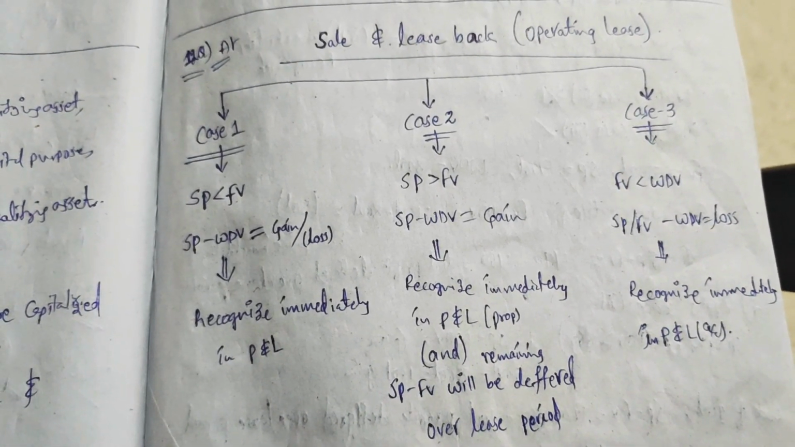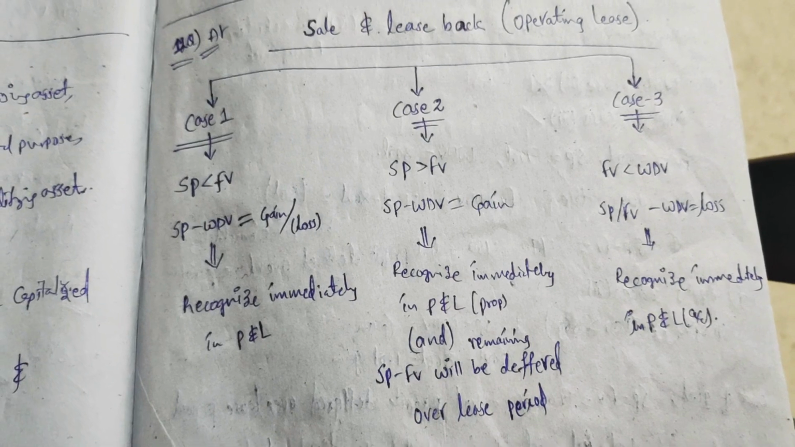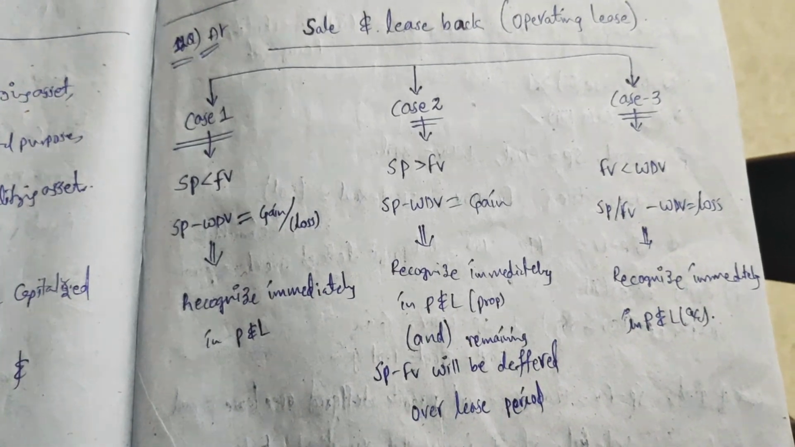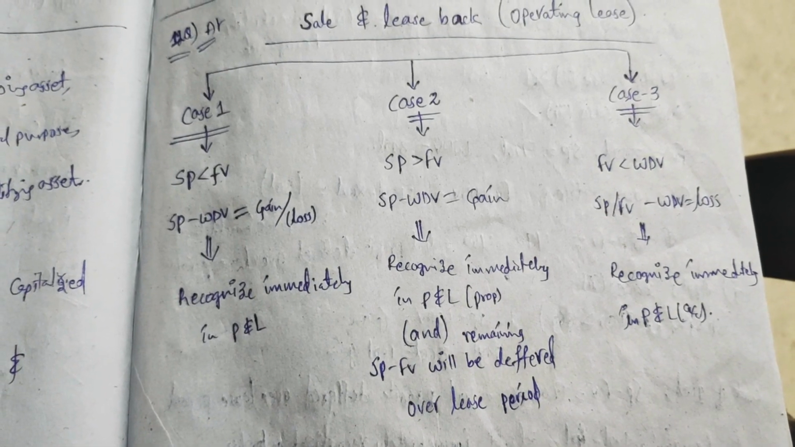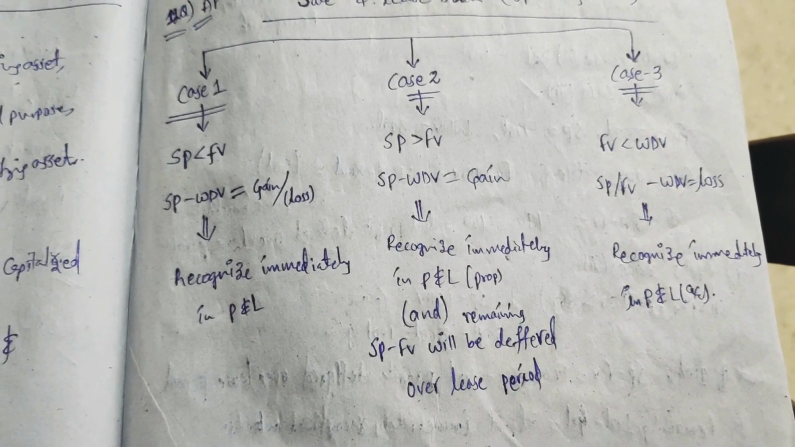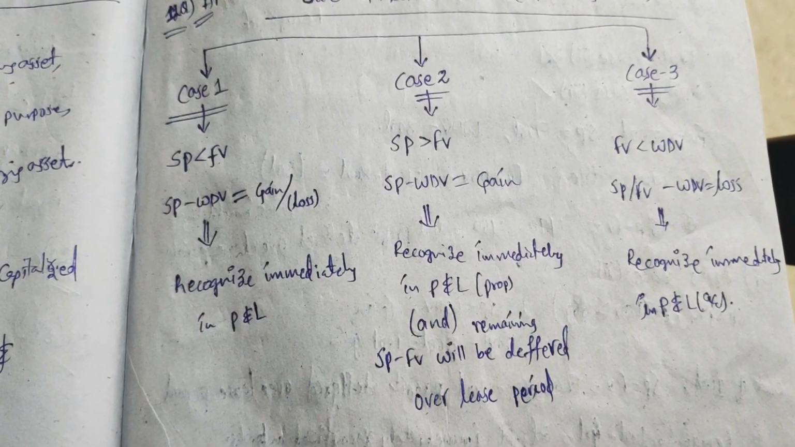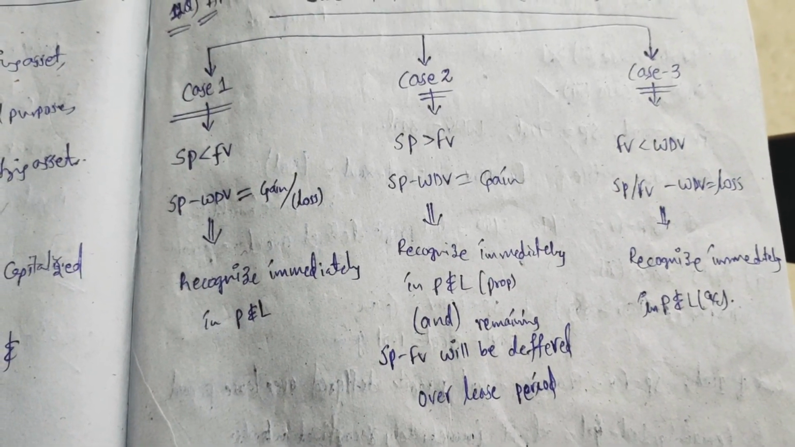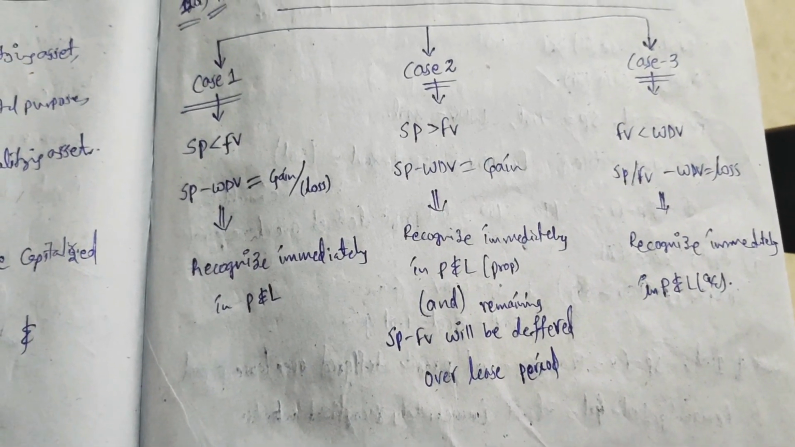Case 2: if the selling price is greater than the fair value and selling price minus written down value is a gain. Only in case 2, it is only a gain, friends, it is not a loss. Then recognize immediately in P&L the proportionate amount, and the remaining value, selling price minus fair value, up to that extent will be deferred over the lease period. Case 3: if the fair value is lesser than the written down value, then either selling price or fair value minus written down value is a loss, recognize immediately in the P&L account.